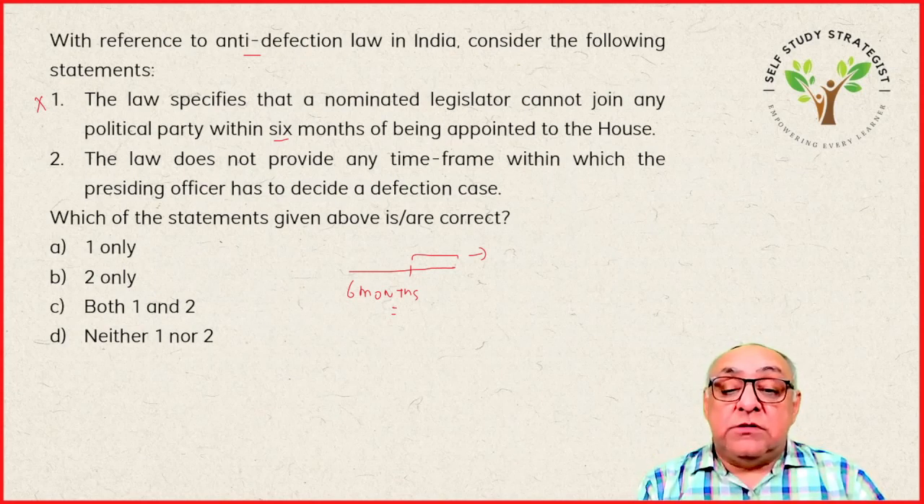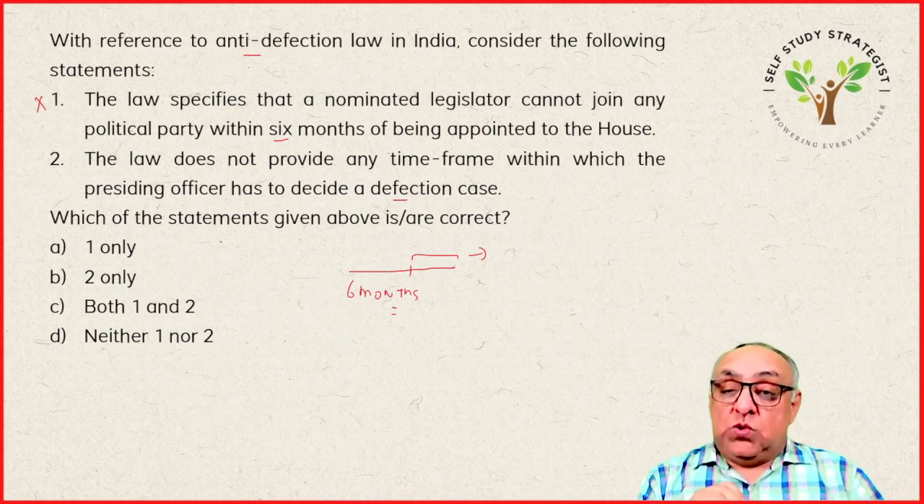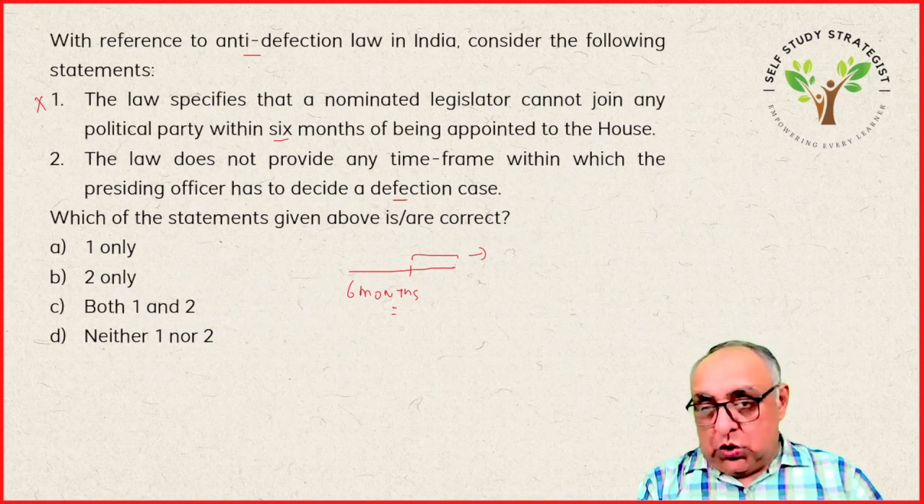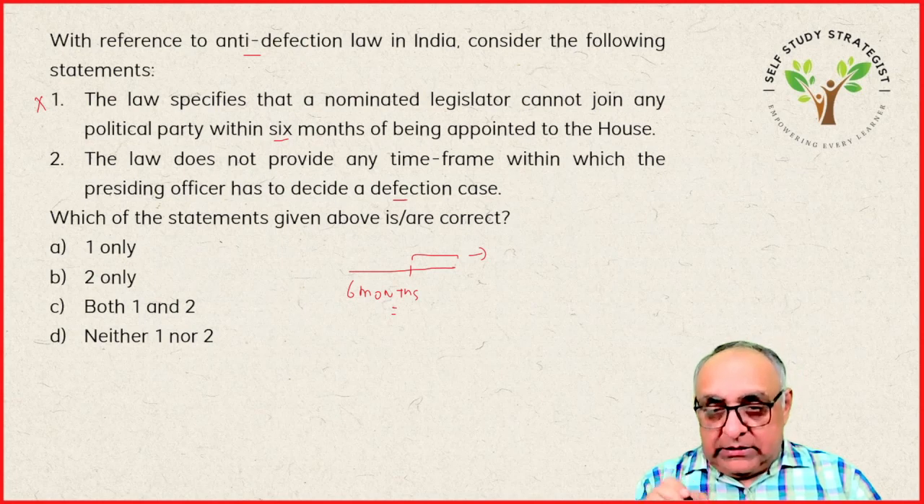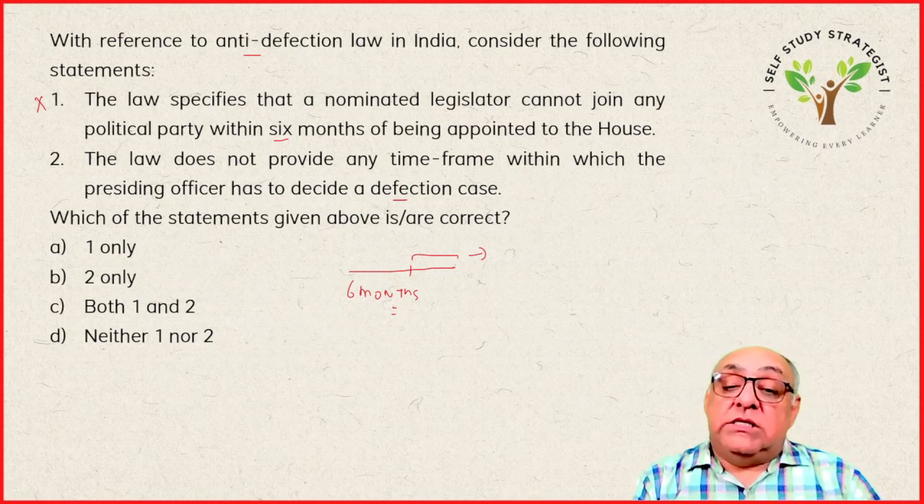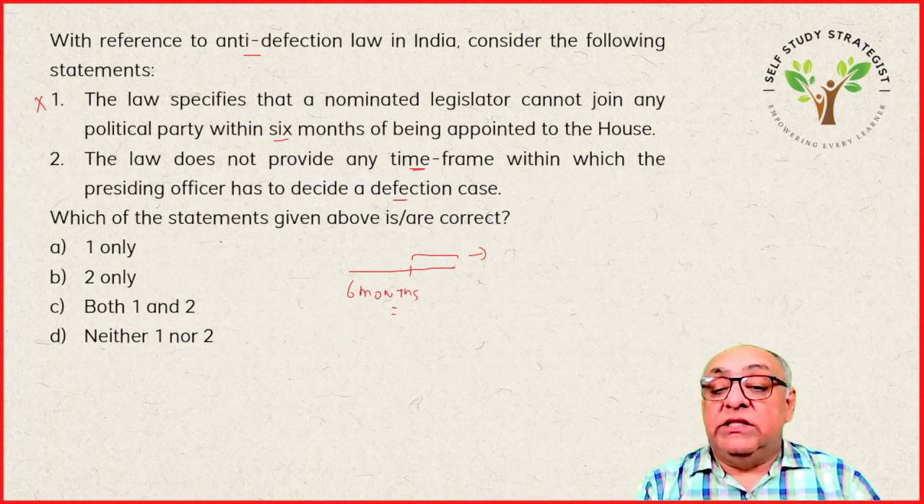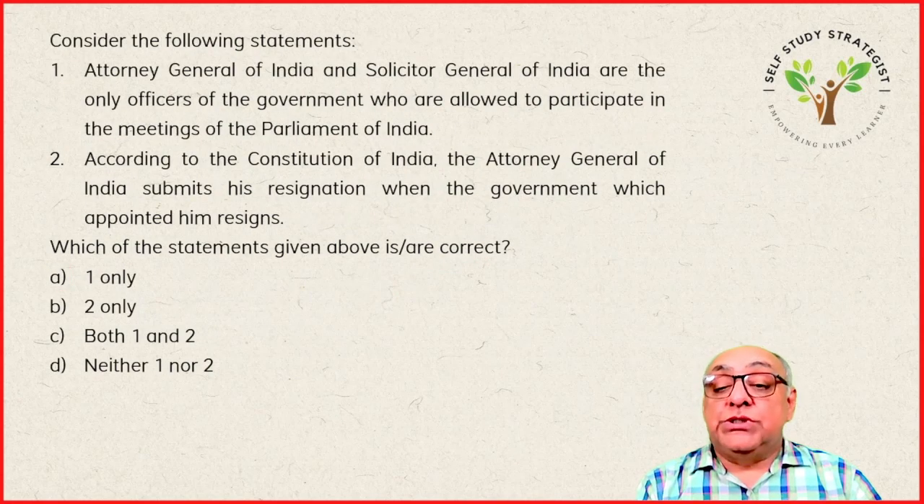The law doesn't provide any time frame within which the presiding officer has to decide a defection case. Okay, so anti-defection law से related अगर कोई भी complaint है that is decided by the presiding officer of the house, but as far as the time frame is concerned, there is no time frame related with this. So this statement is correct. So our answer will be B. Okay, 2 only.